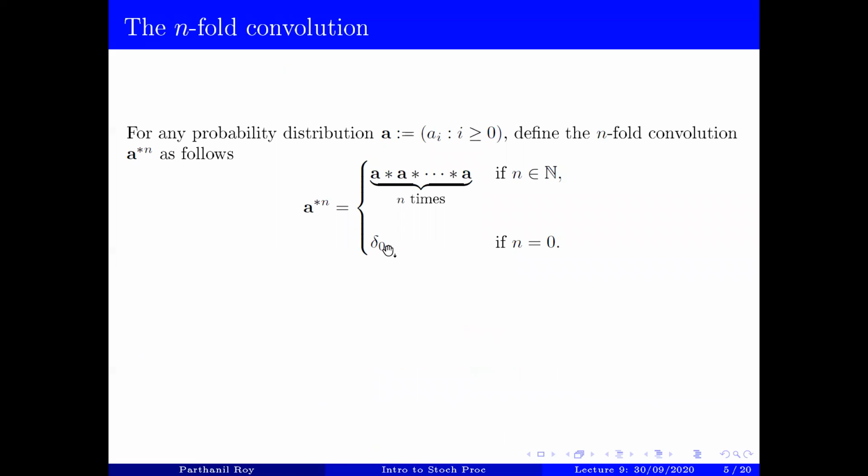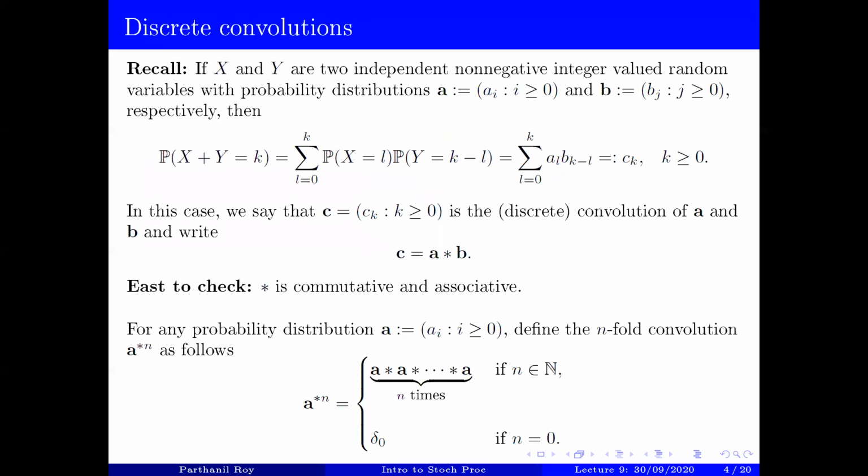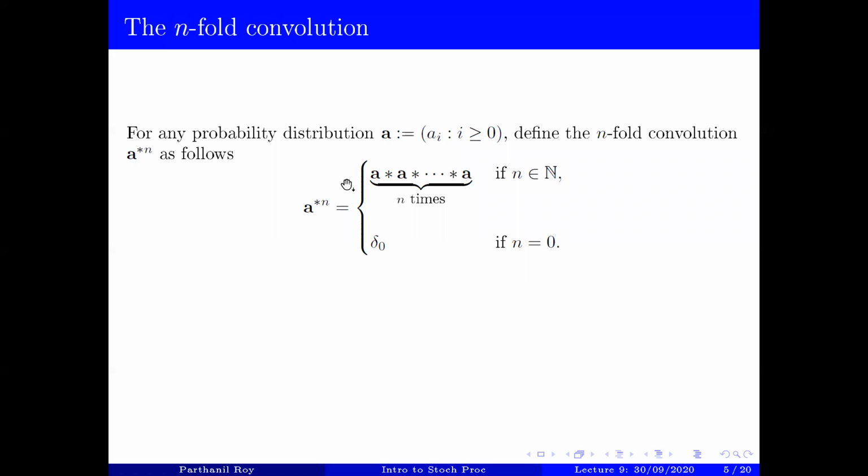So this is the case because this acts as the identity element for the star operation. More precisely, in this case, if B is delta 0, in other words, if Y takes the value 0 with probability 1, then X plus Y will have the same distribution as X, and therefore X plus Y will have the distribution A, and therefore that will prove that A star delta 0 is A. Therefore, delta 0 is the identity element for the star operation, and that is the rationale behind defining A star 0 to be delta 0.